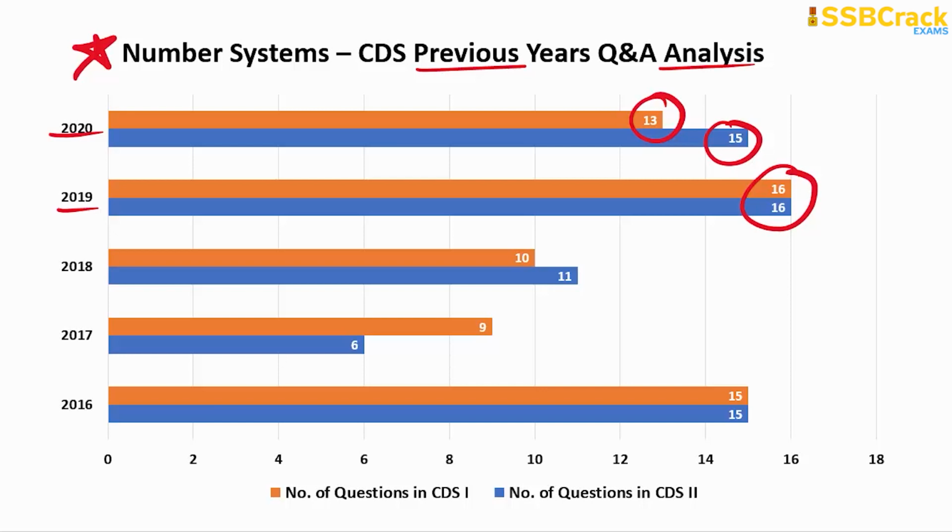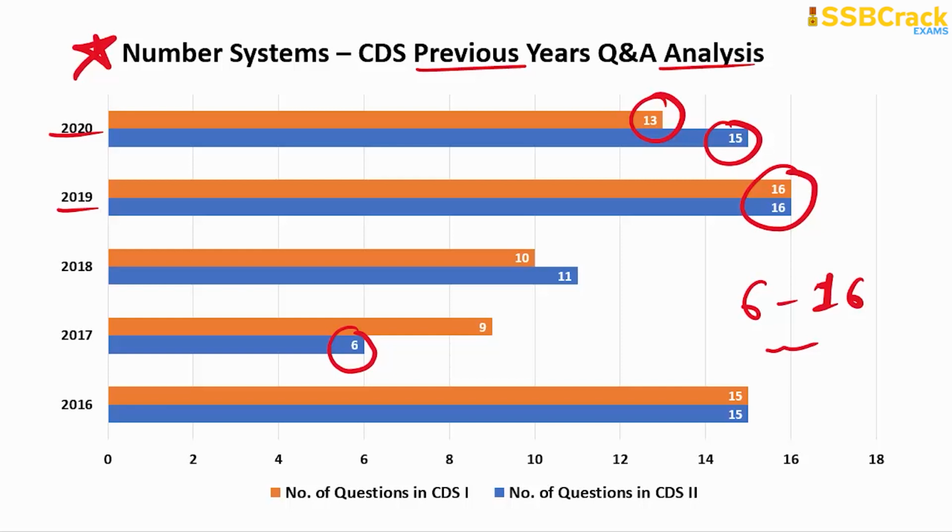The least questions so far were 6 in number, and the maximum had appeared in the year 2019, which were 16 in number. So the questions range between a minimum of 6 and a maximum of 16. It can be any 10, 11, 13 or 15 questions. This is one of the important topics, and it is the fundamental topic a CDS aspirant must start with when preparing for the CDS Mathematics section.